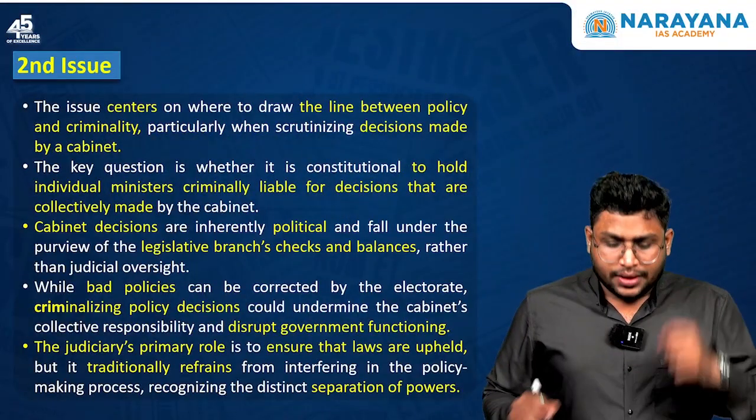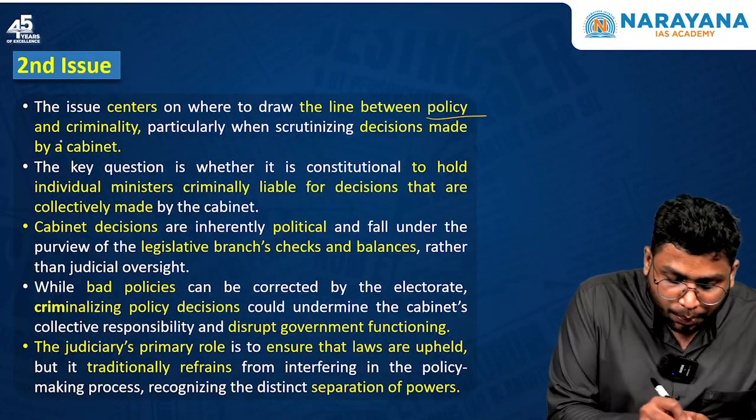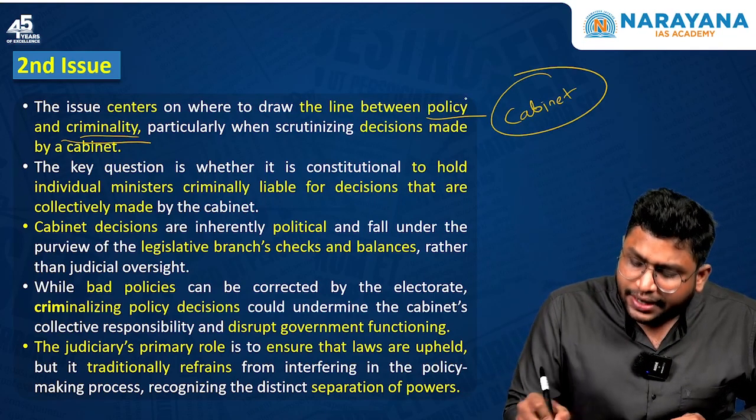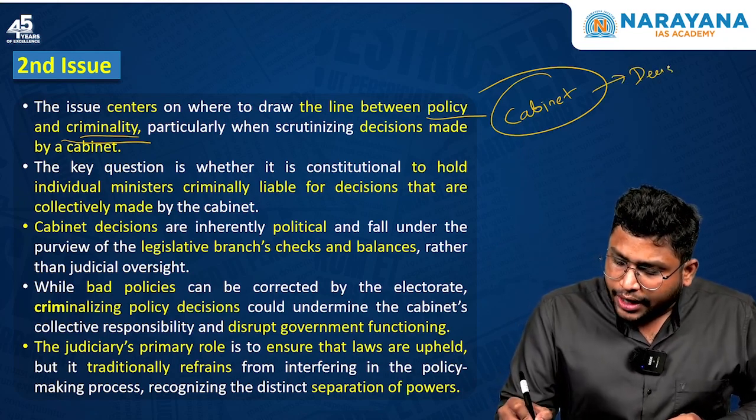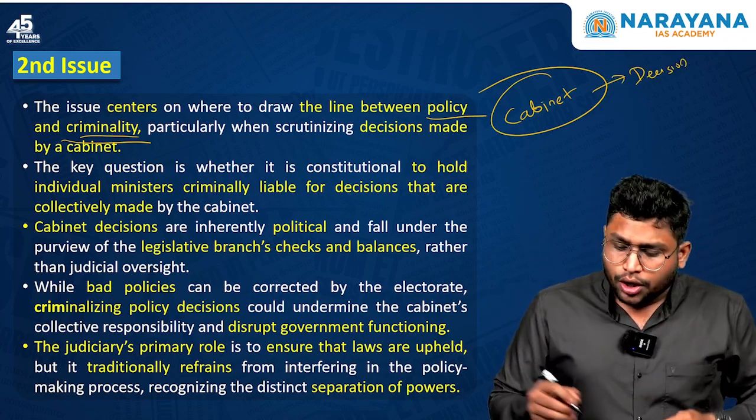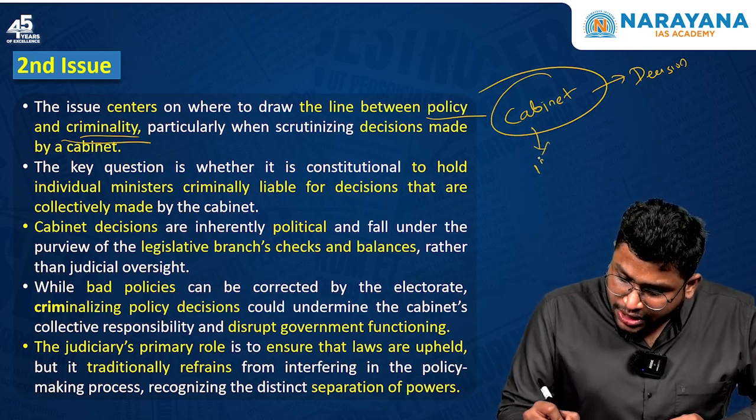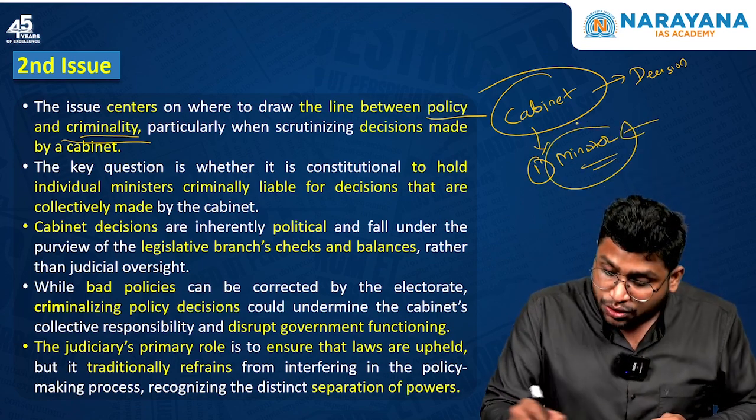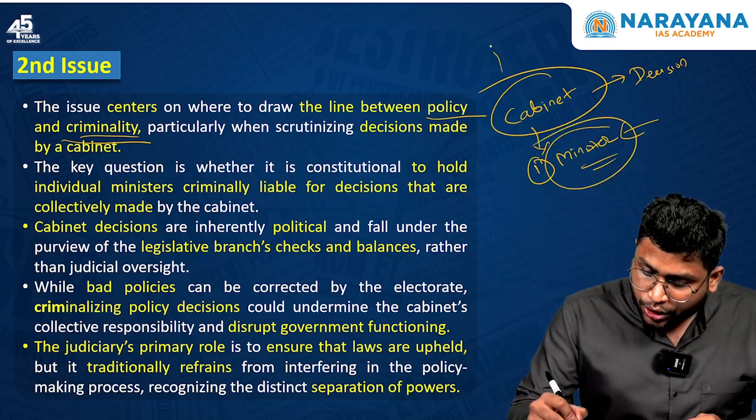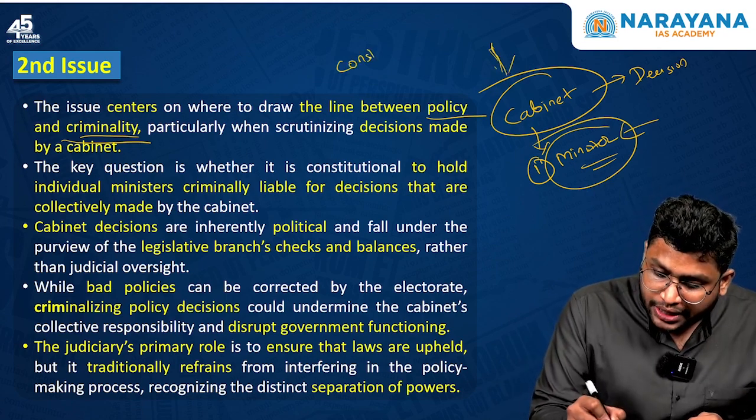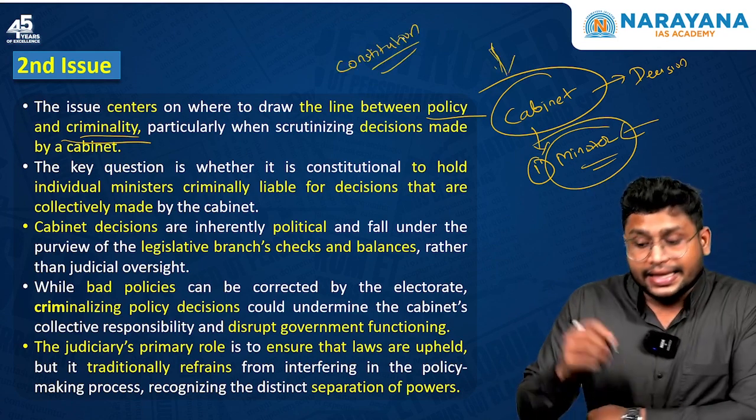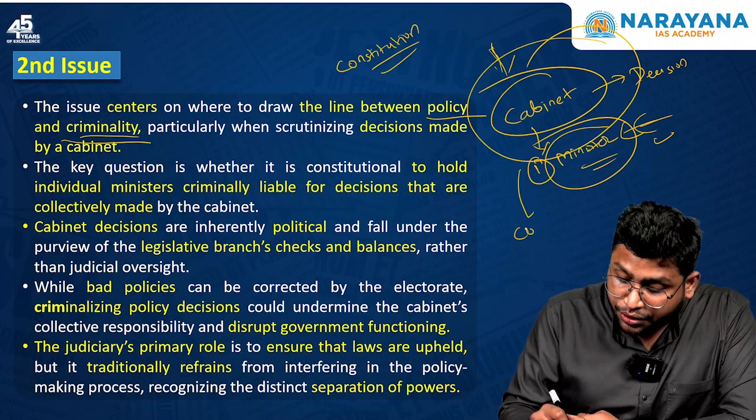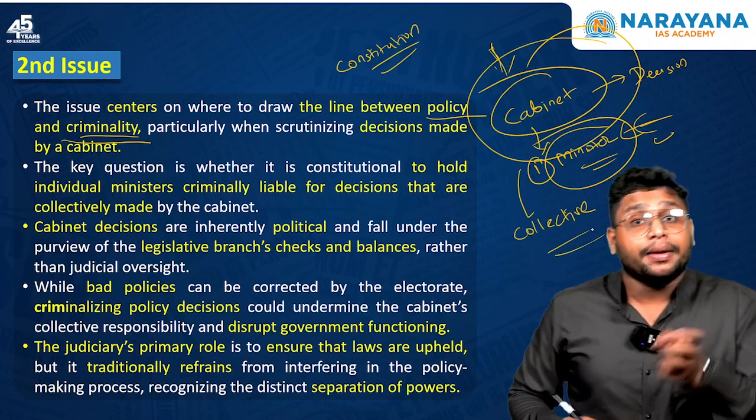Now the second issue is about drawing a line between policy and criminality. Let's say, for example, the cabinet has taken one decision, and now because you feel that this decision is wrong, you bring the one minister who is responsible for that decision. You are saying we are filing a criminal case against this one minister. Now it is brought into question whether constitutionally it is correct to file a criminal case against one minister when the decision was not taken by only one minister, rather it is the collective responsibility or collective decision making by the cabinet.